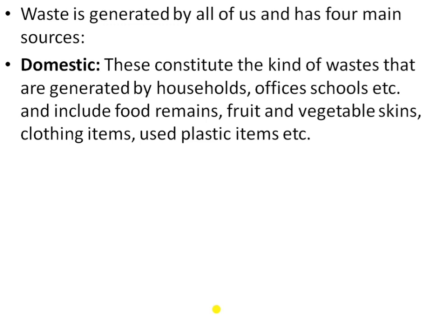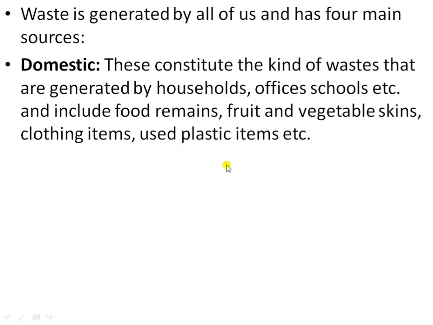Next, the waste generated by all of us has 4 main sources. The first source is domestic. This constitutes the kind of waste that is generated by households, offices, schools, hospitals, etc., and includes food remains, fruit and vegetable skin, clothing items and used plastic items.